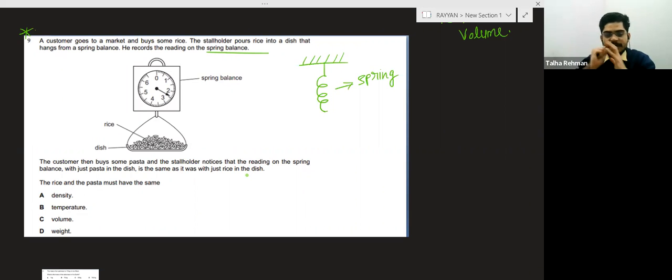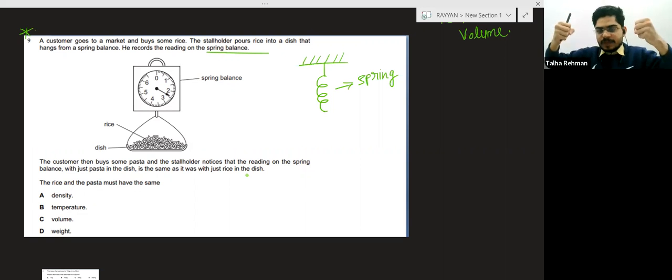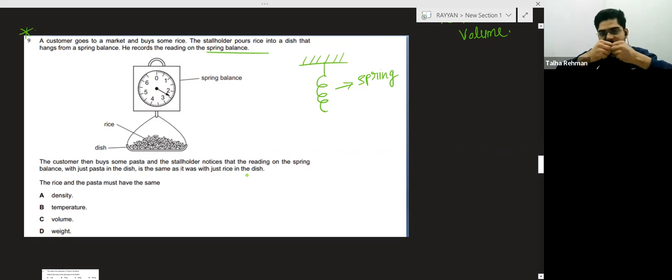So what happens in a spring when you stretch the spring? There is a restoring force developed, and when you compress the spring from the normal position, then also a restoring force develops.